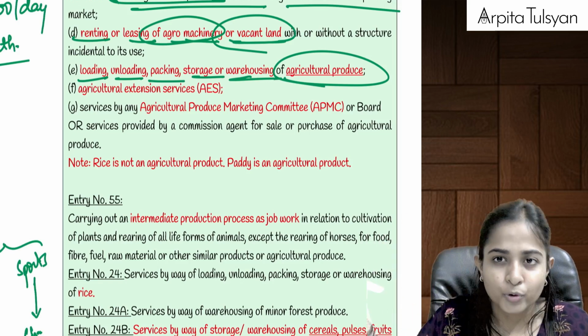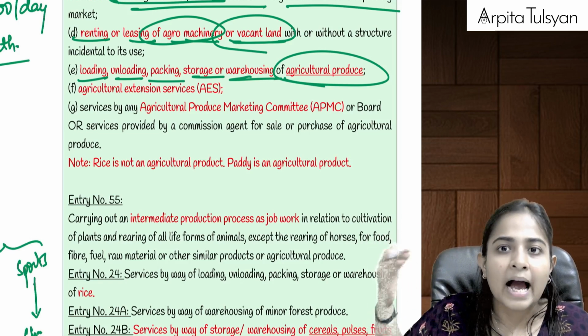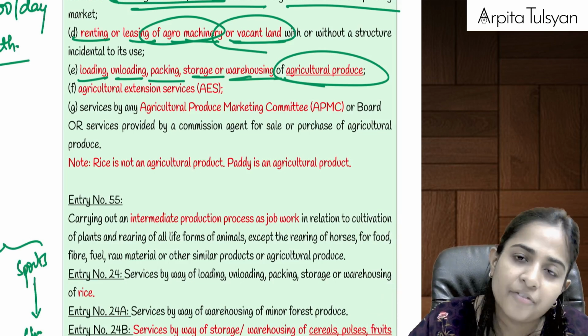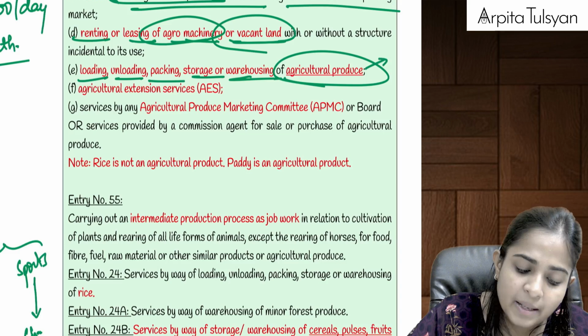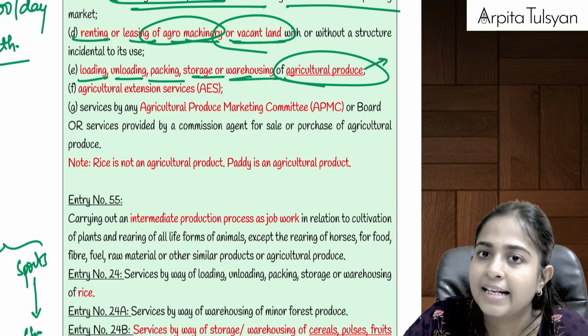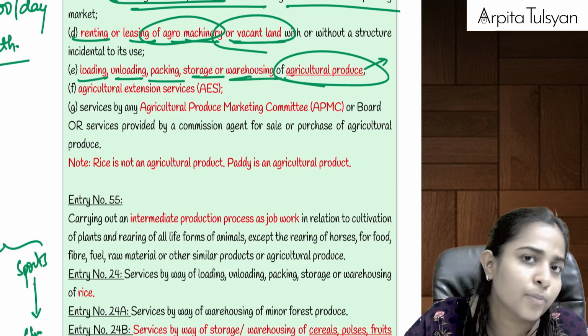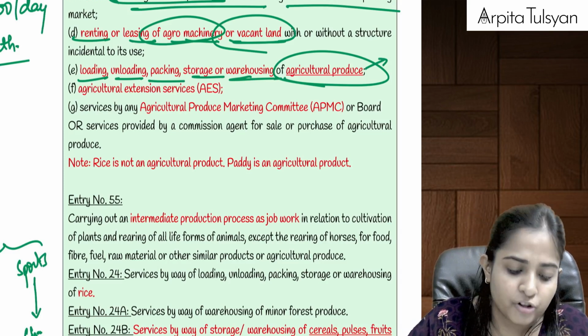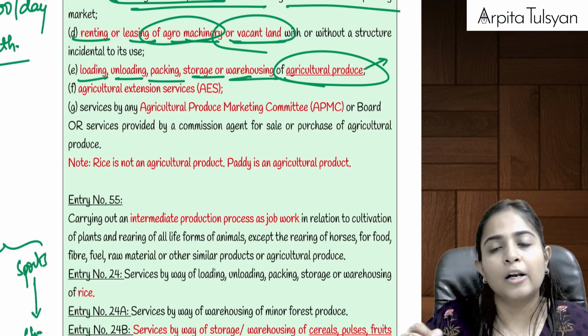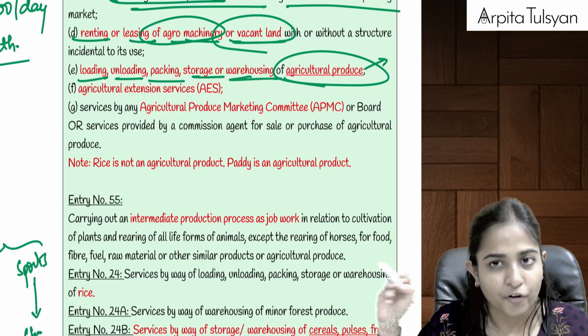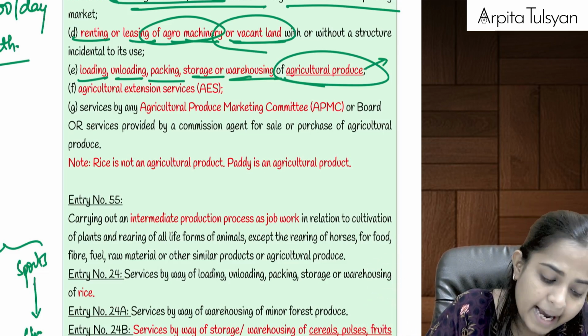Then paddy goes to the mill. In the mill, the milling happens, and after that it is converted into rice. So when we say paddy, yes, it will be considered as an agriculture produce. Potato, yes, agriculture produce. Tomatoes, yes, agricultural produce. So loading, unloading, packing, storage, warehousing of agriculture produce will be totally exempt from GST.